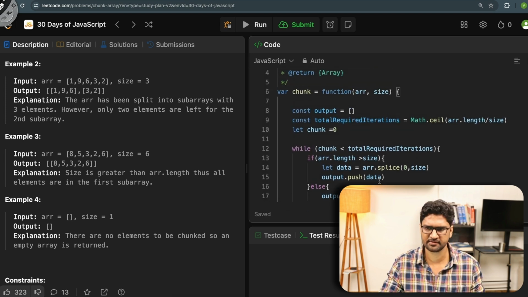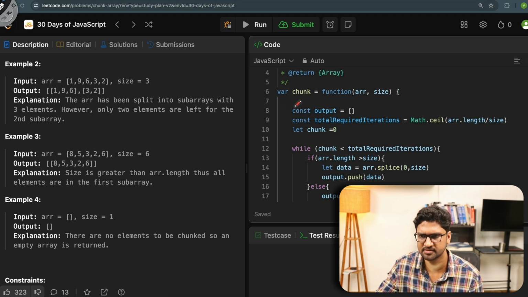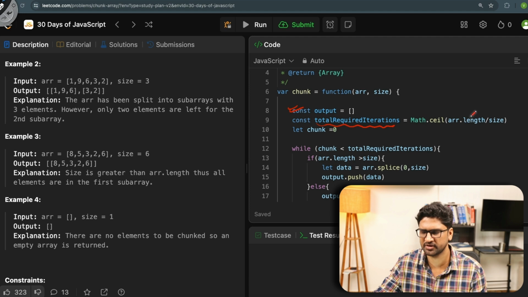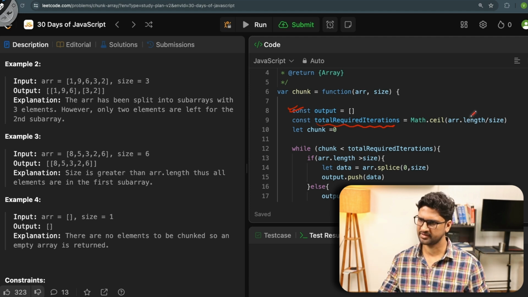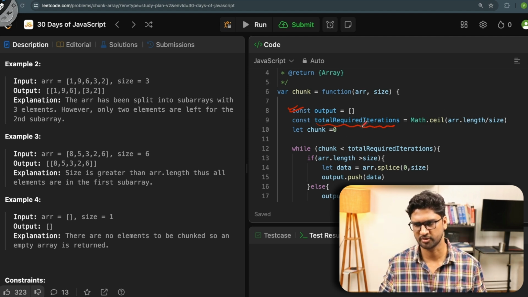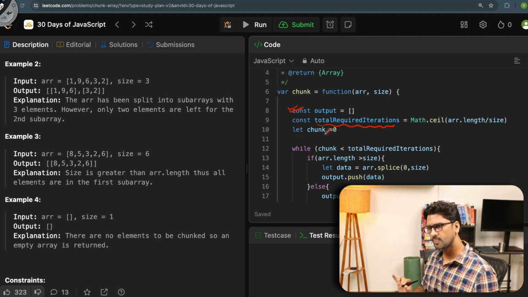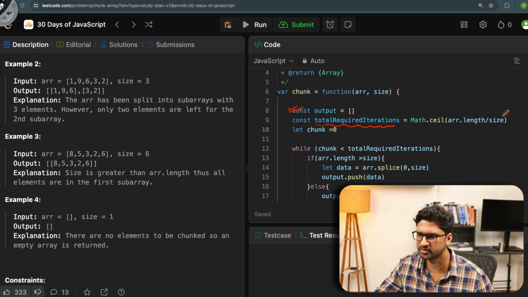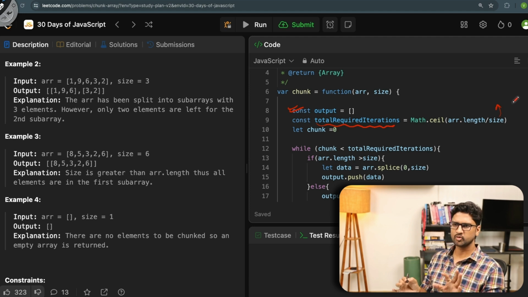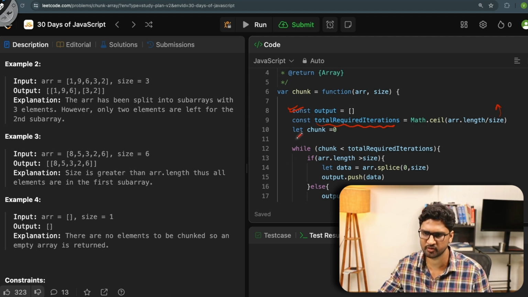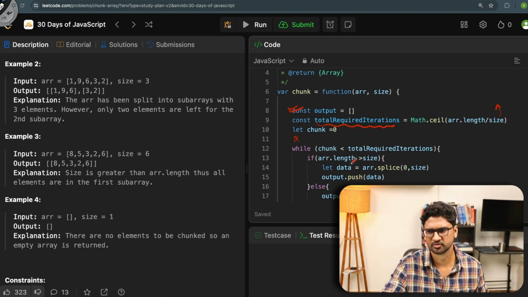Let's go and see again. What I have done here is that first of all I define this output array. Then I worked out my total number of required iterations, basically whatever is the length and the chunk size. If I divide this, that will be the total number of required iterations. Chunk equals to 0. In the case if the size is more than the array length, then the total required iterations will be equals to 0. It will not go inside the while loop.